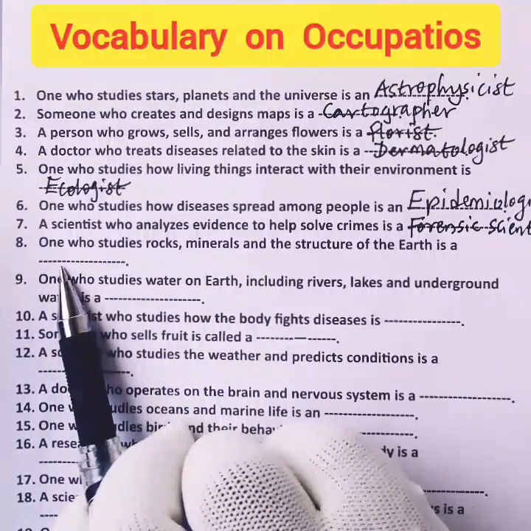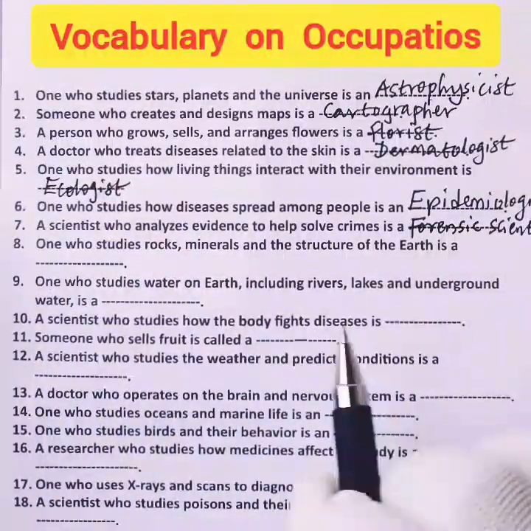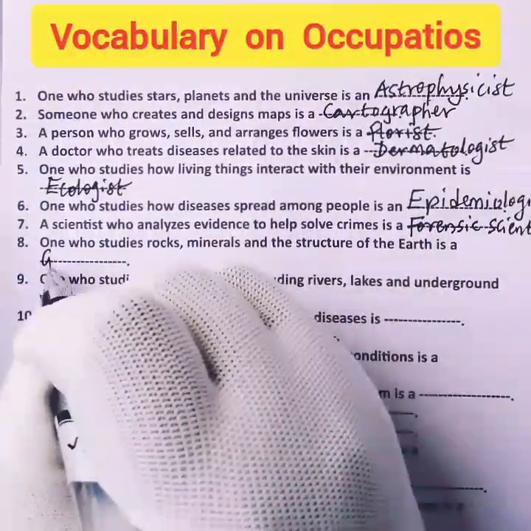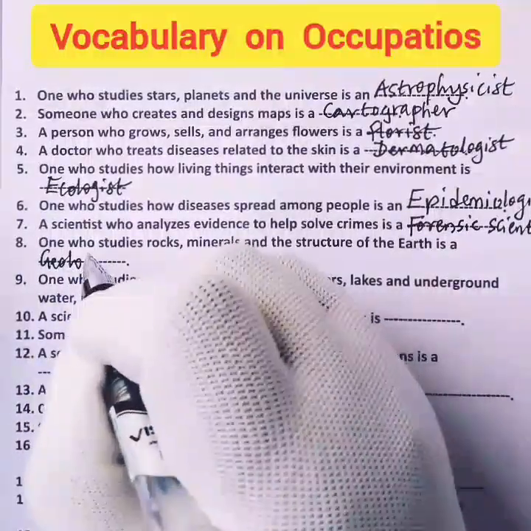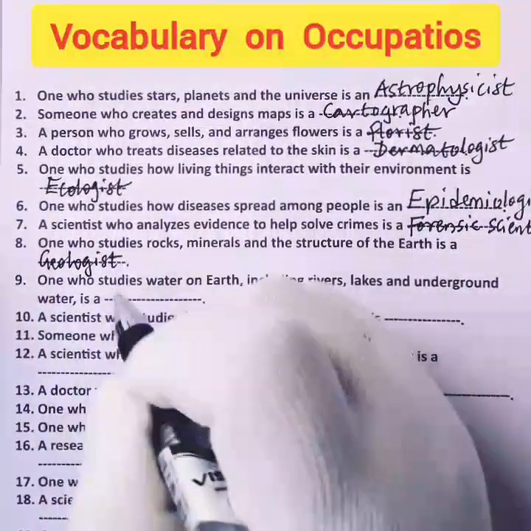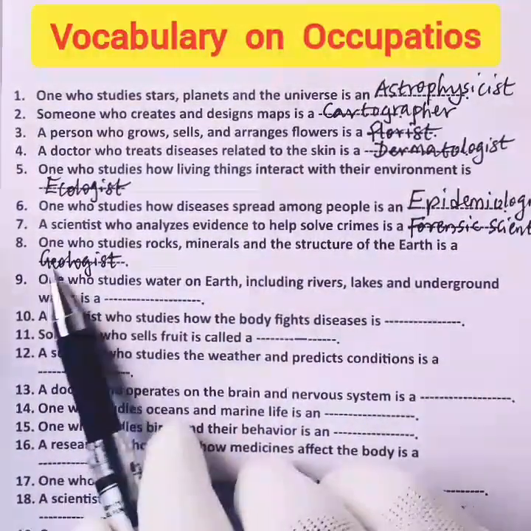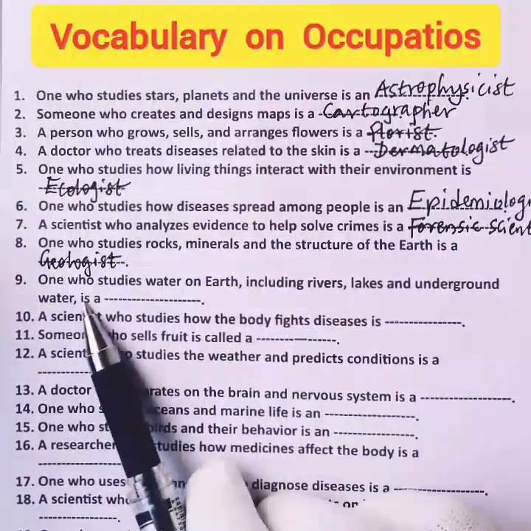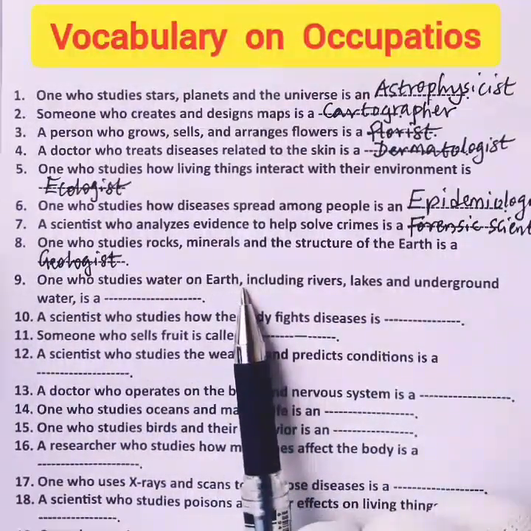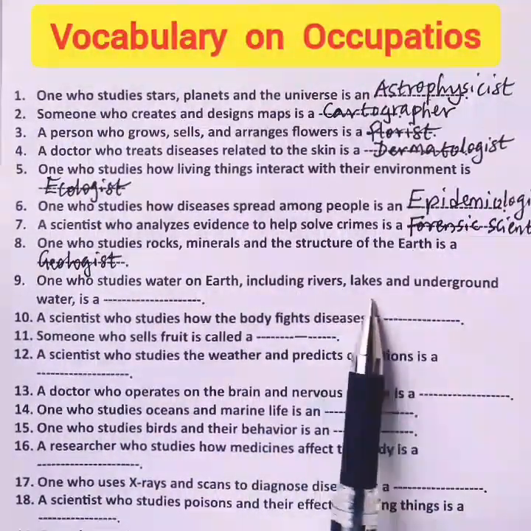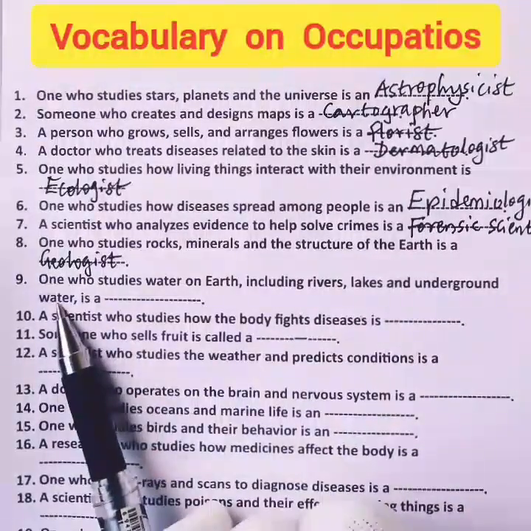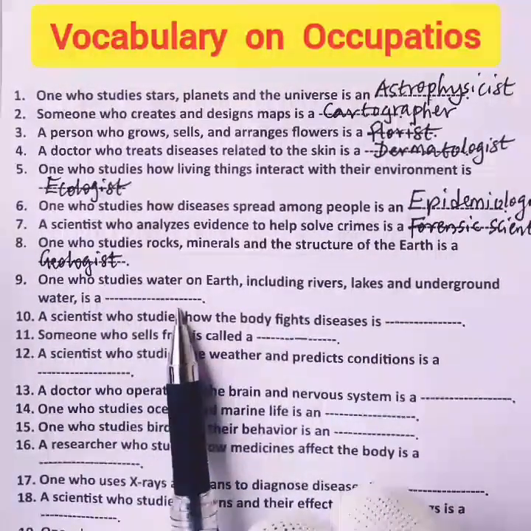8. One who studies rocks, minerals, and the structure of the earth is a blank. What is the name? The name we call him is a geologist. A geologist.